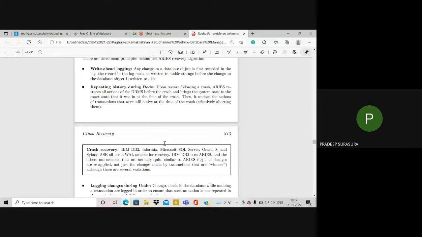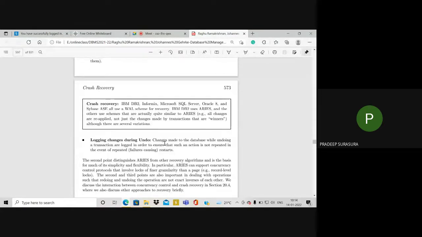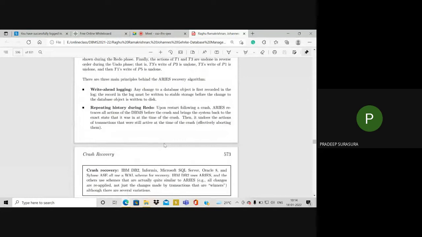We have three main principles that lie behind the Aries algorithm. Please make a note of that. You may get a question on the Aries algorithm like this: what are the three main principles of the Aries algorithm, and explain all the phases of the Aries algorithm with an example. If this is the question, you need to write those three principles and those three phases along with one example.